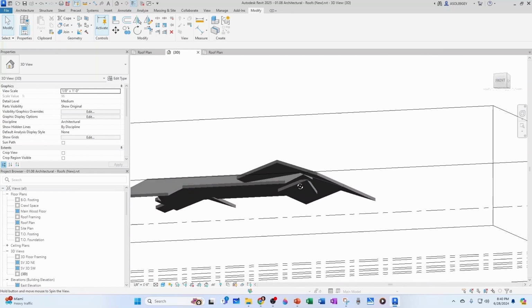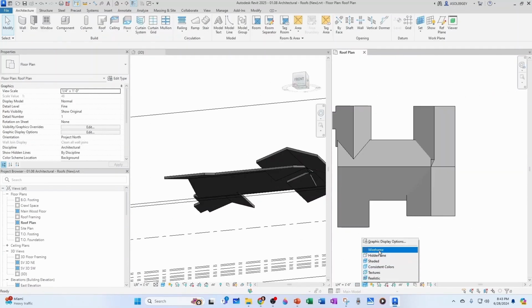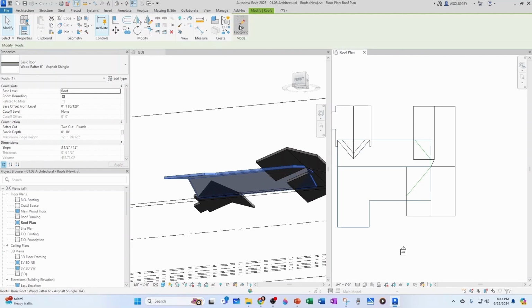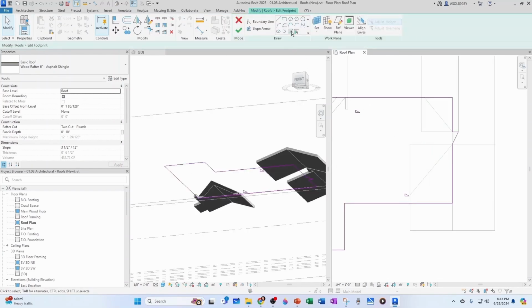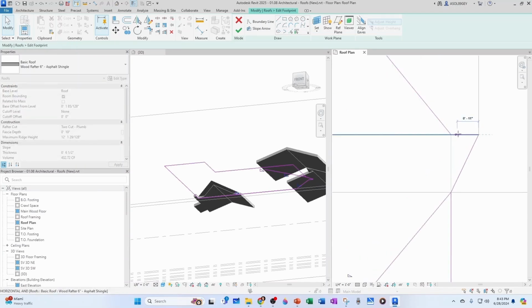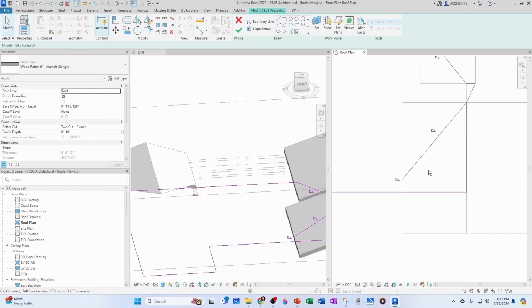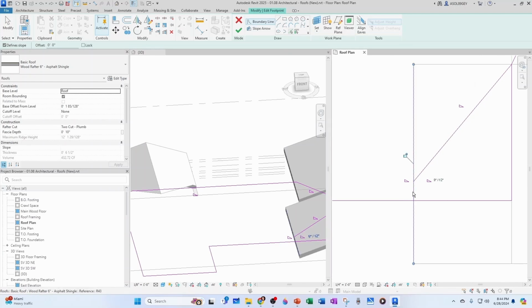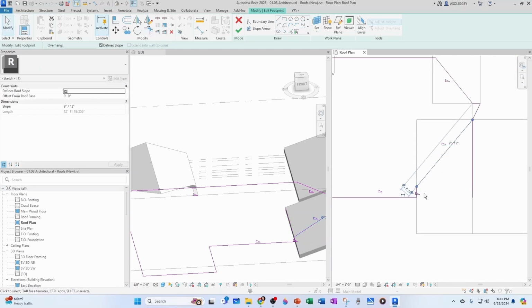So what we can do here, I'm going to click here, I'm going to go edit footprint, and I'm going to pick lines, this line and this line, and I'm going to trim from here to here. I'm going to delete this one. I'm just going to make sure I'm trimming correctly. So I'm going to do TR from here to here, and then we actually want to pick this line right here, and then we want to trim from here to here, from here to here,